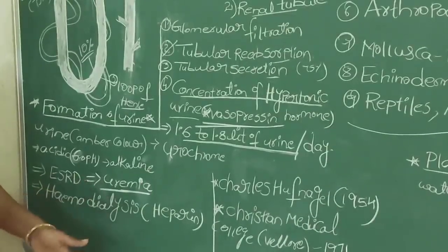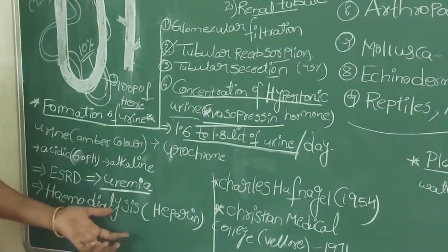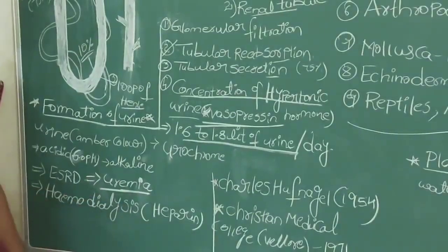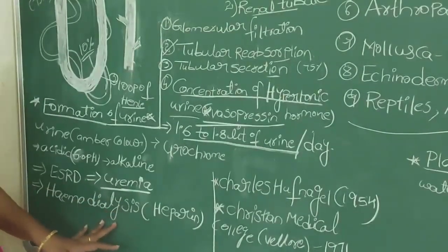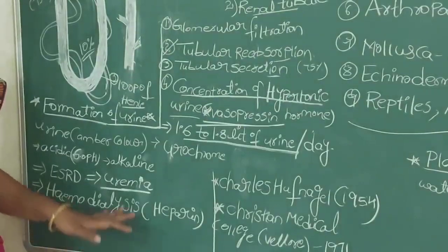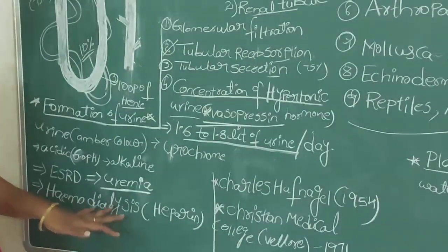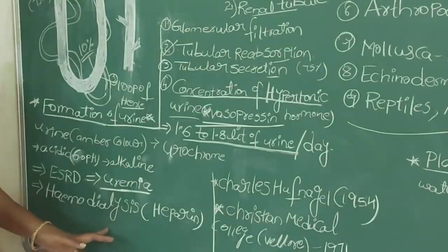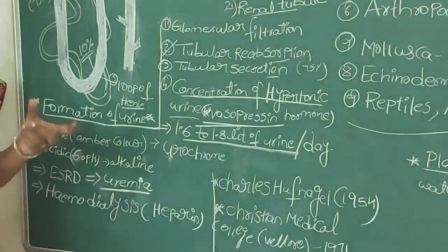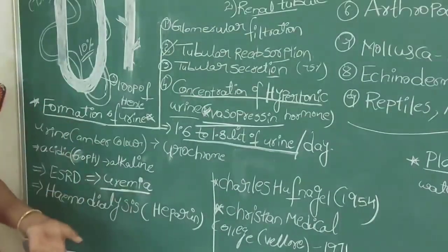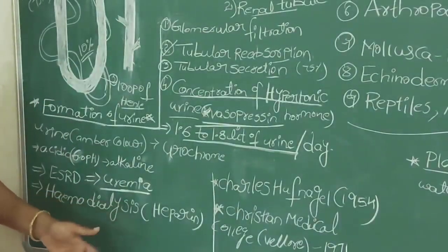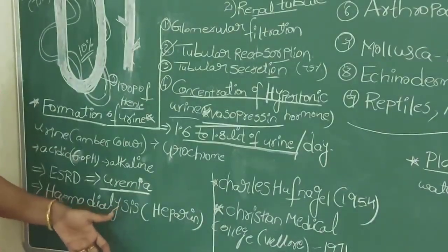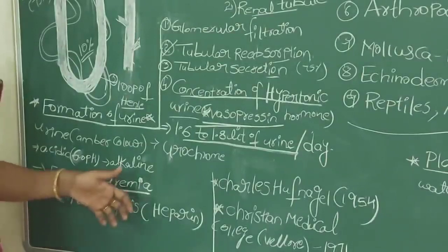To avoid that, scientists developed a special technique called dialysis. Dialysis works for patients whose two kidneys have failed. In those patients, blood is taken from the main artery and mixed with an anticoagulant, or anti-clotting substance, known as heparin, and then sent to the dialysis machine. That dialysis machine takes up the function actually done by the kidney.